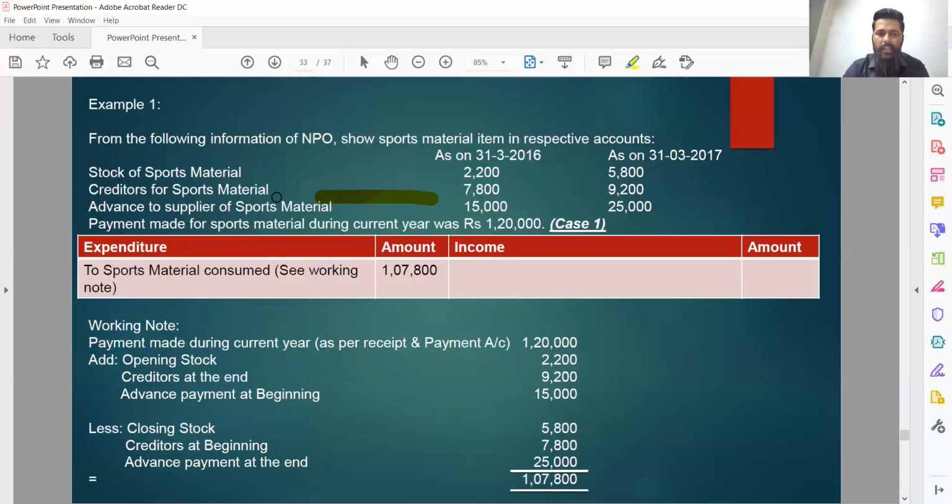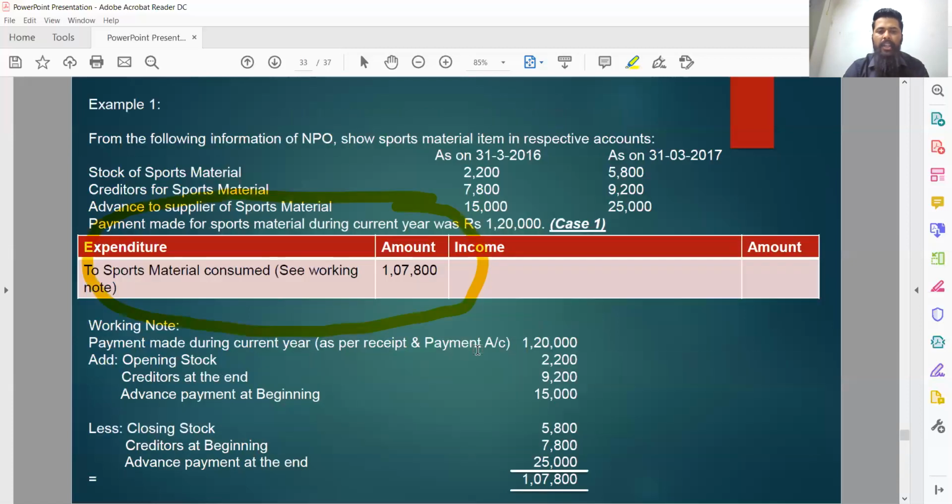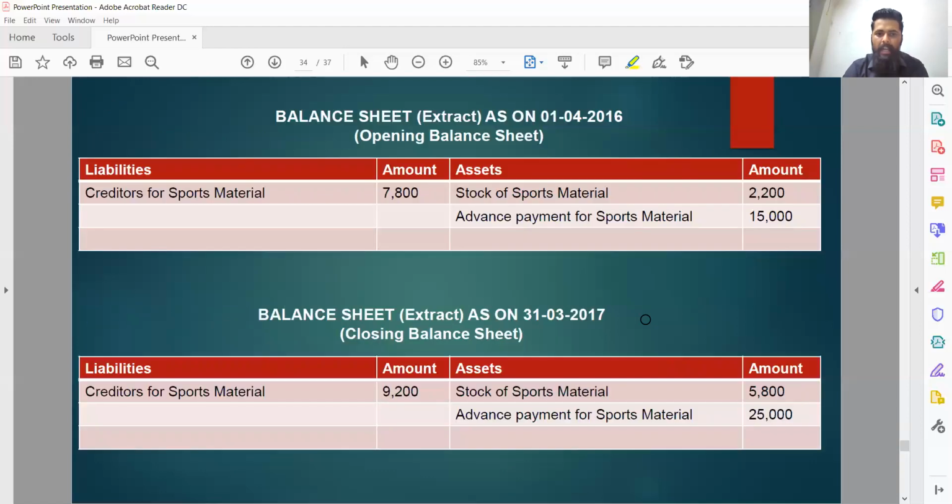The change is observed in representation in the income and expenditure account only. There is no change pertaining to case number 1 or case number 2 in the balance sheet. So this was the last and final topic of this chapter.